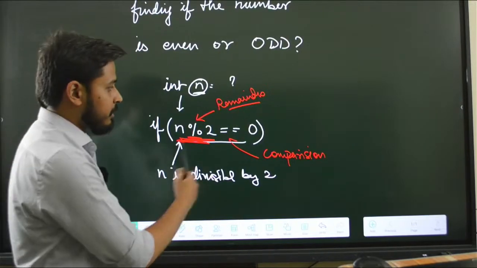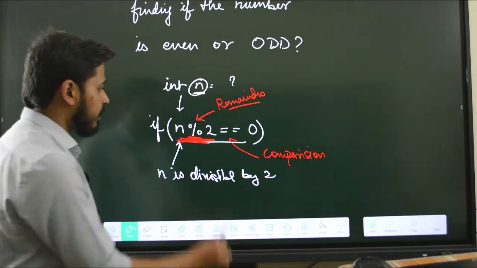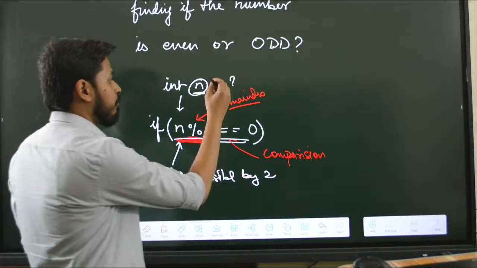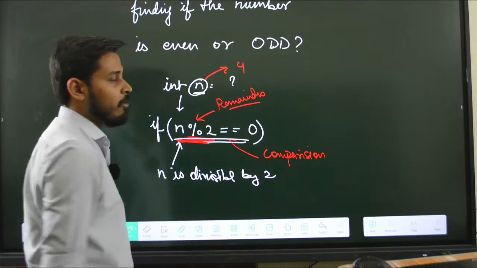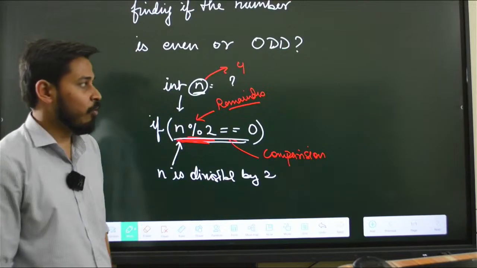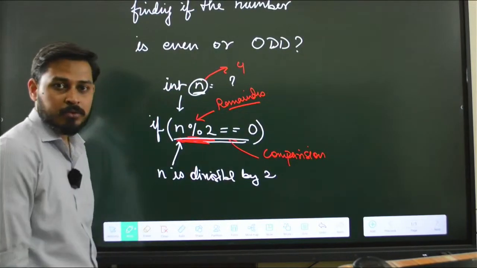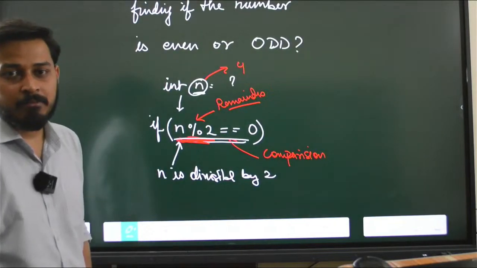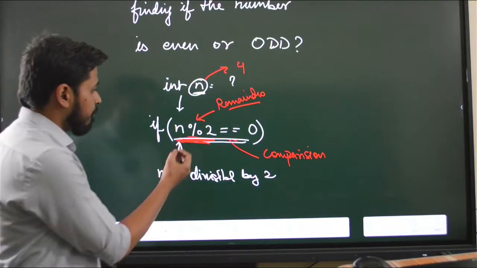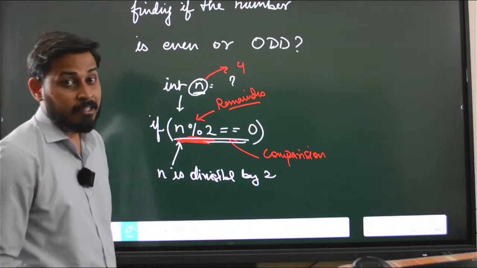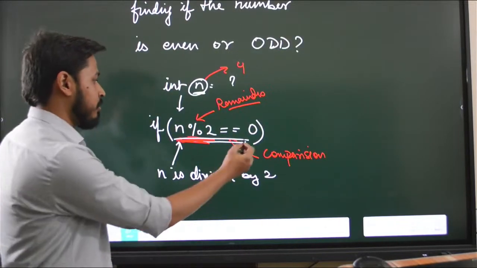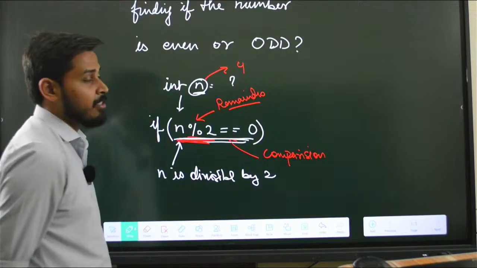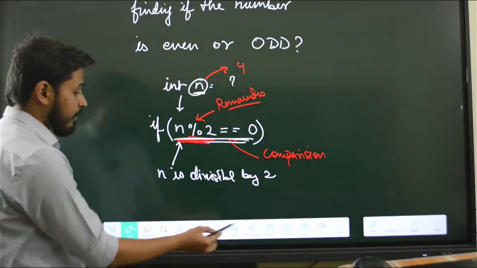If that is the case, then this condition will become true. Now for example, you took the example of n as, let's say, 4. Is 4 divisible by 2? Yes. So in that case we can say that it is an even number. And so you see, 4 divided by 2, the remainder comes as 0. In that case, this condition is true. And once this condition is true, we can just display that it is an even number.